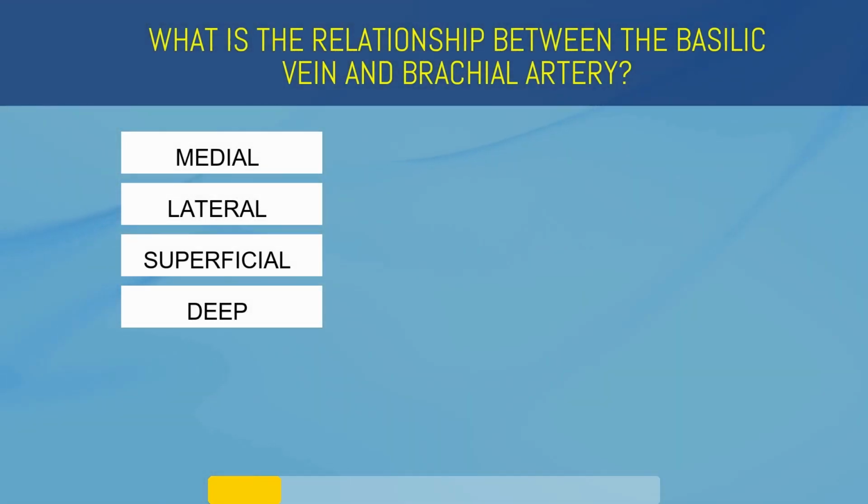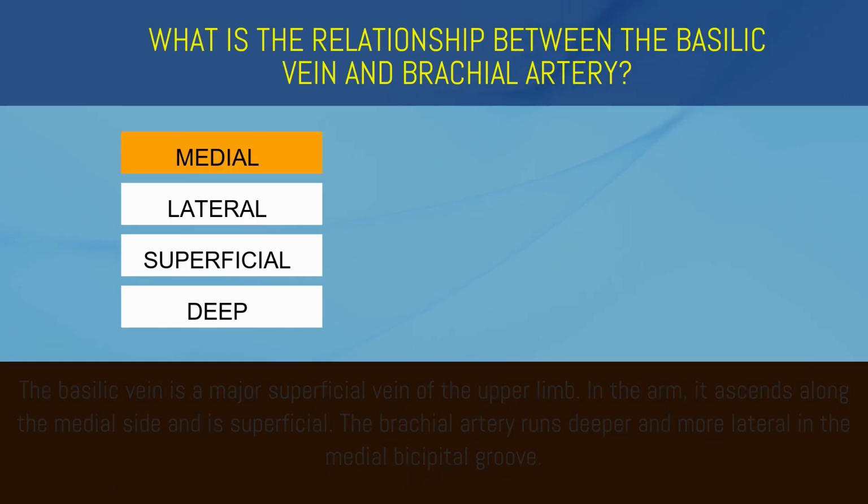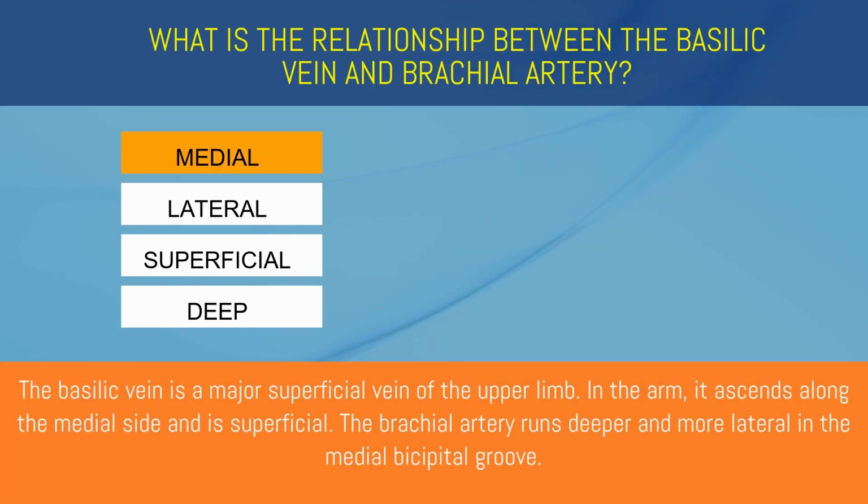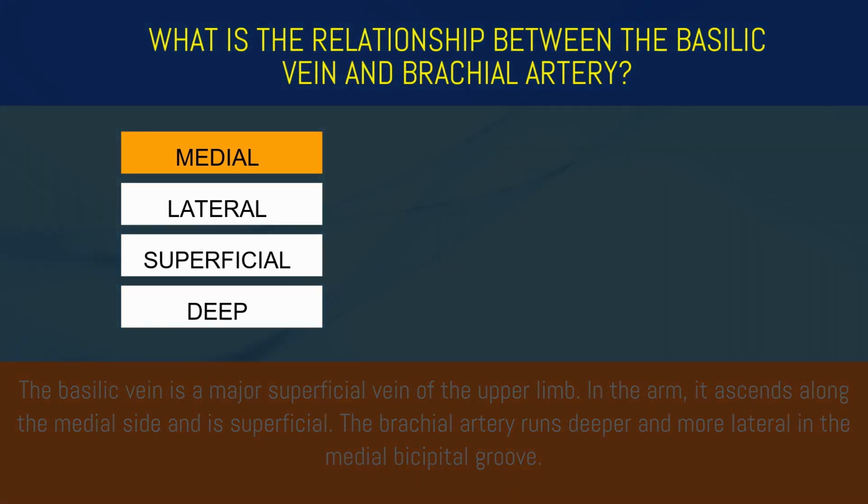What is the relationship between the basilic vein and brachial artery? Medial, lateral, superficial, or deep? Medial. The basilic vein is a major superficial vein of the upper limb. In the arm, it ascends along the medial side and is superficial. The brachial artery runs deeper and more lateral in the medial bicipital groove.